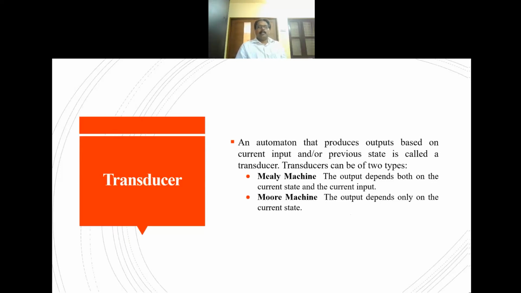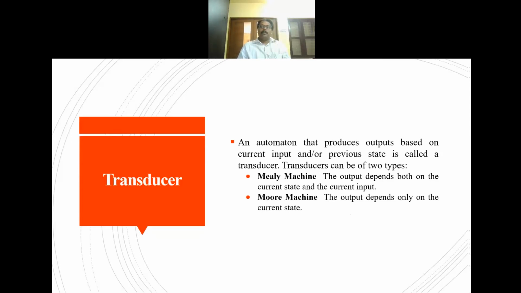It can be classified into two types: one is the Mealy machine, the other is the Moore machine. If the automata produces output that depends both on the current state and current input, such a finite automata is known as a Mealy machine.